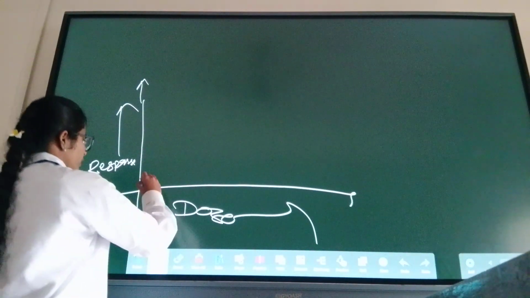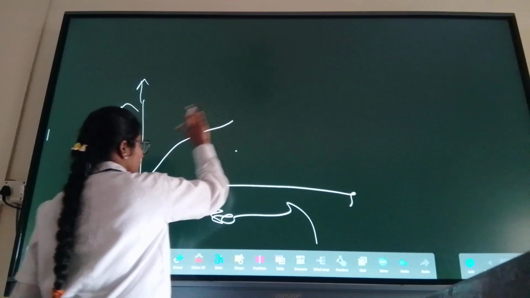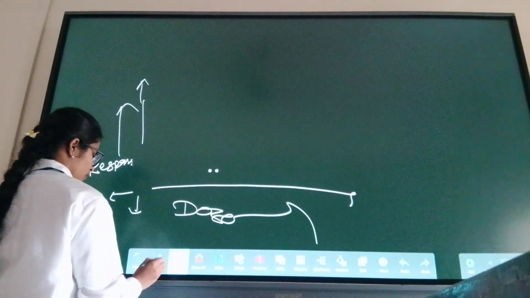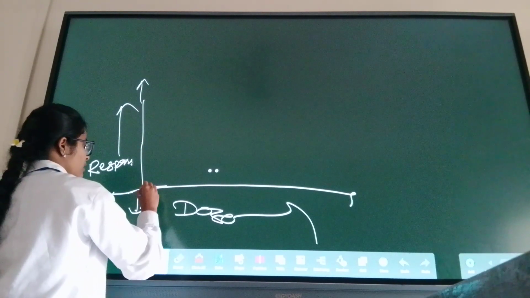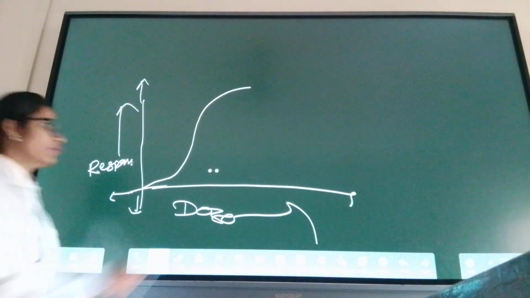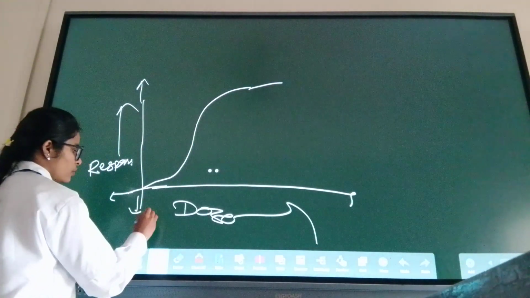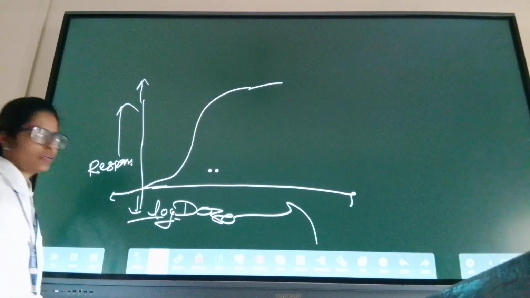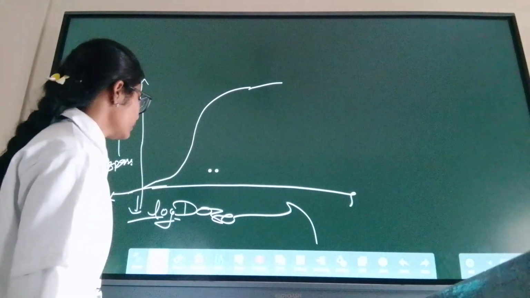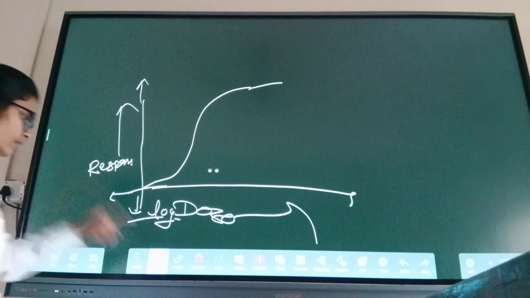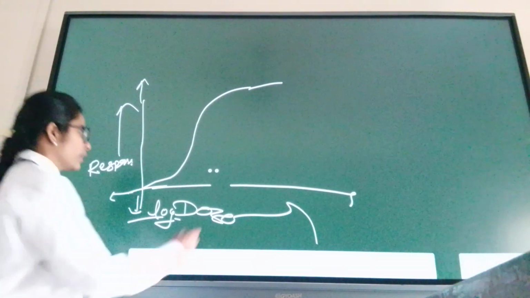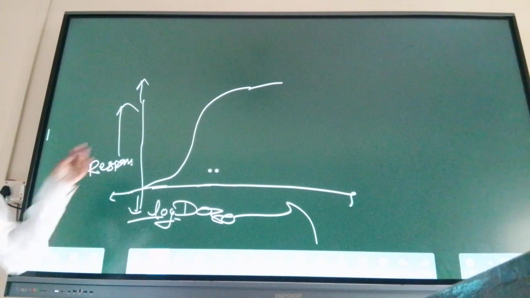We want a sigmoid curve, an S-shaped sigmoid curve. So we convert dose into log dose, the logarithm of dose. Okay? Understand up to this. Okay. This is the sigmoid curve.